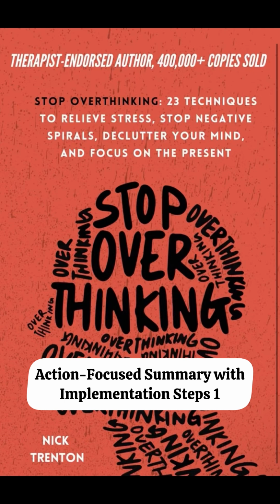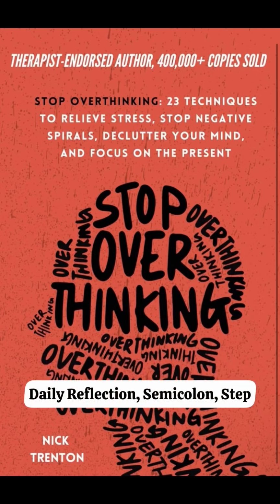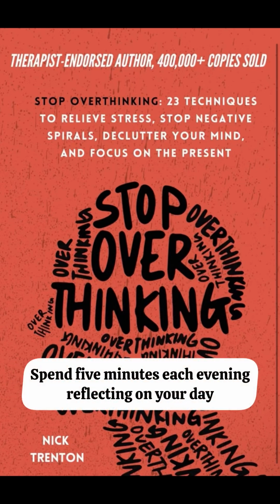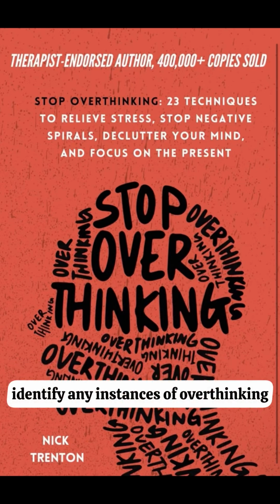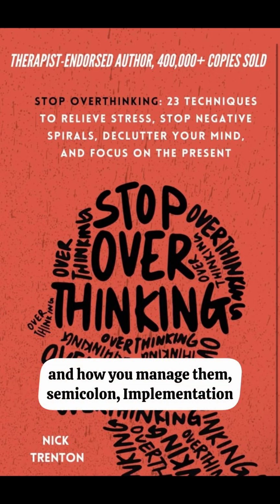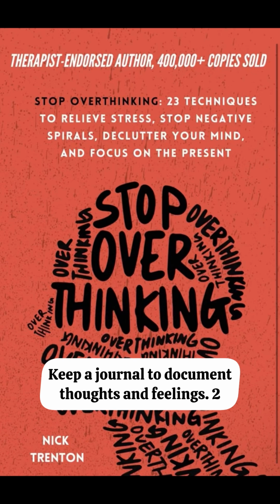Action-focused summary with implementation steps. 1. Daily reflection. Step. Spend 5 minutes each evening reflecting on your day. Identify any instances of overthinking and how you manage them. Implementation. Keep a journal to document thoughts and feelings.